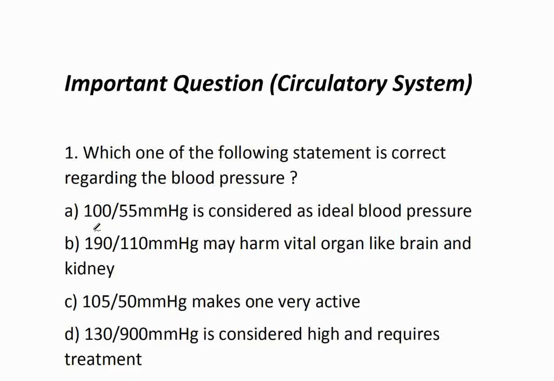Question first, which one of the following statements is correct regarding the blood pressure? Option A, 100/55 mmHg is considered as ideal blood pressure. Option B, 190/110 mmHg may harm vital organs like brain and kidney. Option C, 105/50 mmHg makes one very active. Option D, 130/900 mmHg is considered high and requires treatment. The correct option is option C, 105/50 mmHg makes one very active.